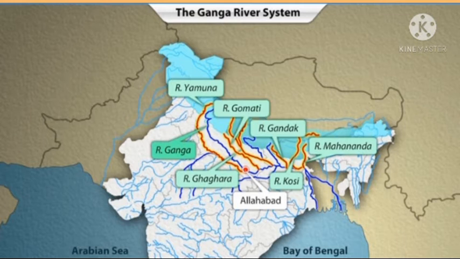Mahananda is one of the last rivers to join Ganga in India. The Ganga bifurcates in West Bengal. One branch flows into the Bay of Bengal through West Bengal and is called River Hooghly. It is the most important distributary of River Ganga.